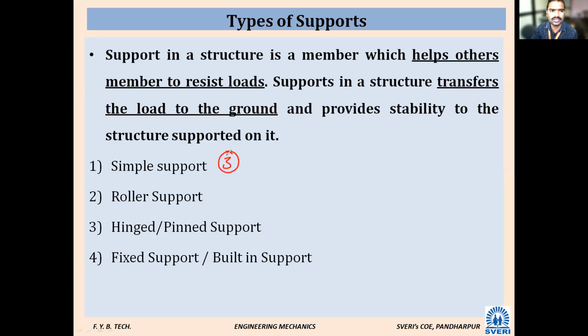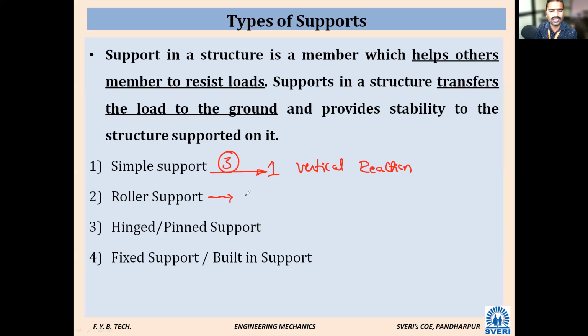Vikram, roll number 30. Please turn on your audio. Unmute yourself. Roll number 32, Vivek. Tell me, how many support reactions will there be for a simple support? One reaction, sir. What is that one? Normal to the plane, that is vertical. Vertical reaction. Good.